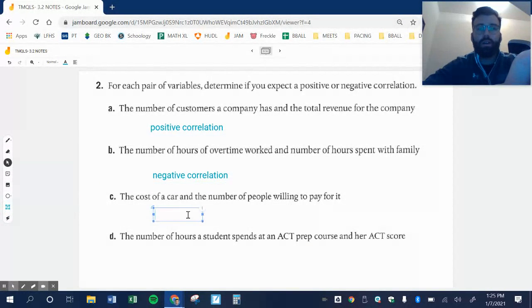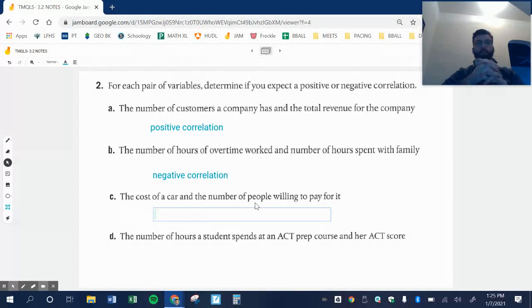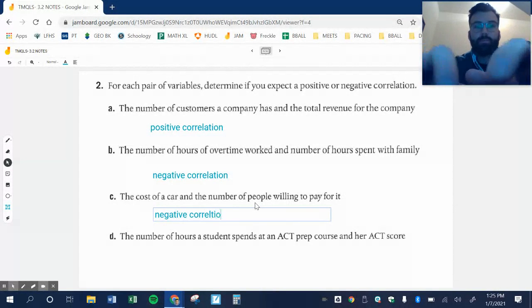The cost of a car and the number of people willing to pay for it. Well, the more a car costs, the less likely people are going to want to pay for that car. Let's be realistic here. What's an expensive car? A Ferrari. That's a really expensive one, right? There's not that many people willing to pay for a Ferrari. The Ferrari's cost is up here, but the number of people willing to pay for it is all the way down here. That would be a negative correlation as well. See one of those in person.